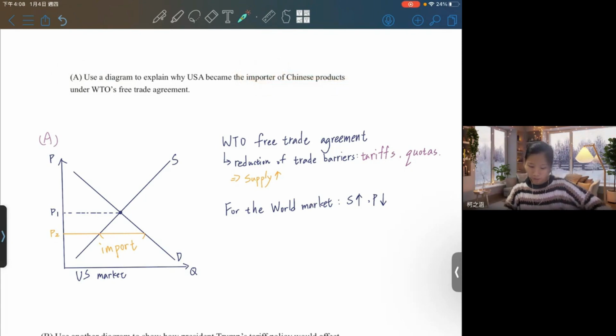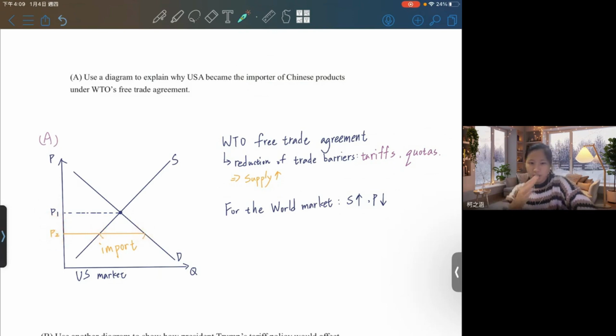Free Trade Agreement. Because of the WTO Free Trade Agreement, it would reduce the trade barriers like tariffs and quotas. So for this question, the world market supply will increase. And because the supply increases, the price will decrease. So for the US market, before, the price is here, and this is the quantity before China entered the WTO free trade agreement. And when they enter, the price decreased to here. So this will be the new supply quantity, and this will be the new demand quantity in the USA.